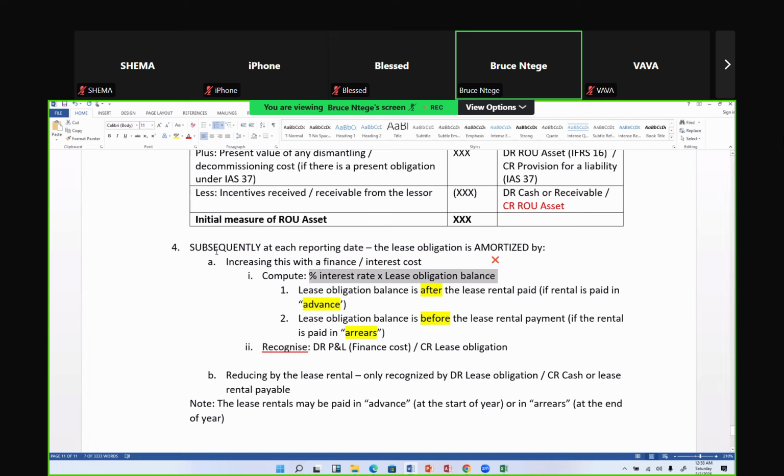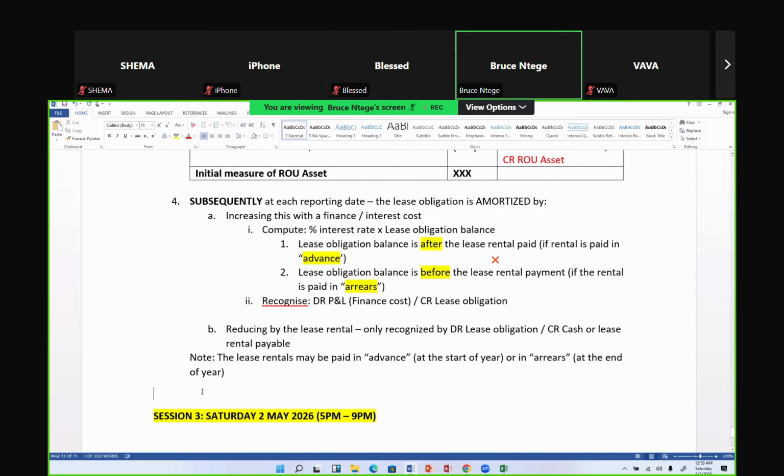Okay. So this student is saying that number 4, every reporting date, I need to amortize this lease obligation by increasing it with the finance cost and reducing it with the lease rentals that have been paid. In the finance cost, when I have finance cost, I have to compute, and I need to be very careful. Am I computing based on the lease obligation after the rent, because rent is in advance, or am I computing the interest using lease obligation before the rent, because the rent will be paid in arrears? I need to be very careful there.